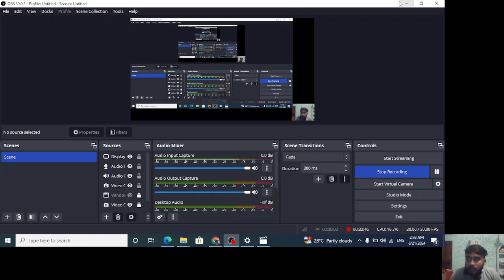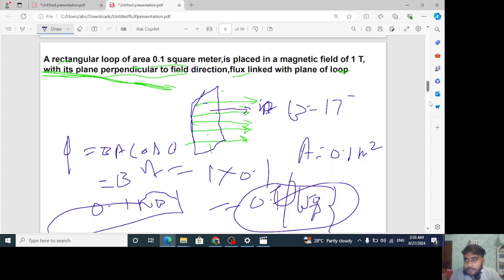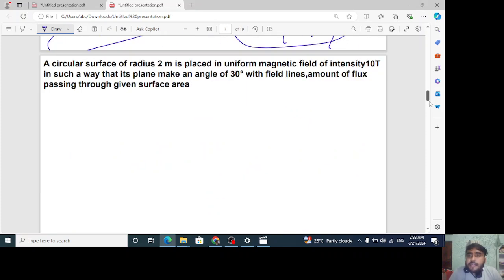Now we will go with the next question. Understand it. In this question, it is saying a circular surface of radius 2 meters is placed in a uniform magnetic field of intensity 10 T, 10 Tesla, in such a way that its plane makes an angle of 30 degree with the field lines. Understand this line, it is very important. Its plane, the circular surface plane, makes an angle of 30 degree with the field lines.